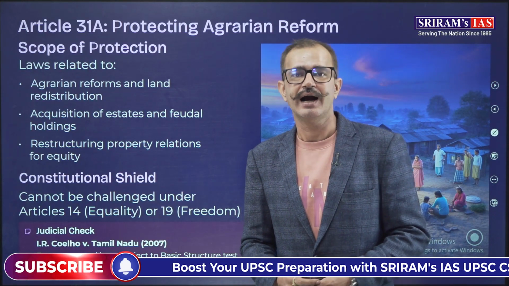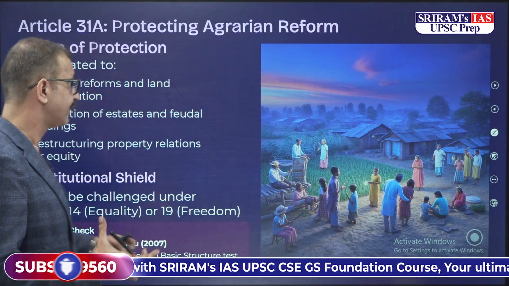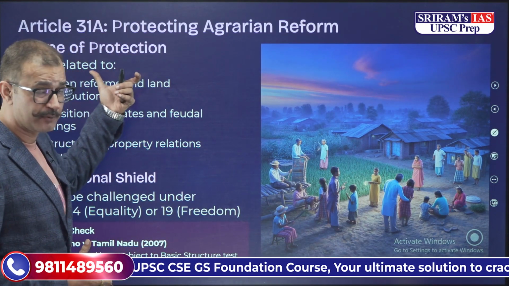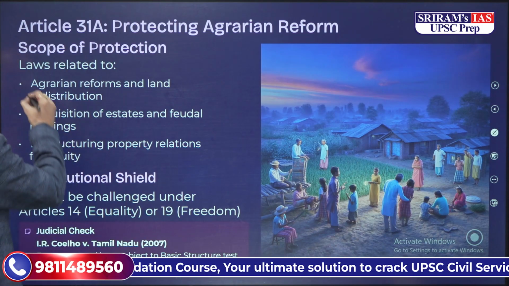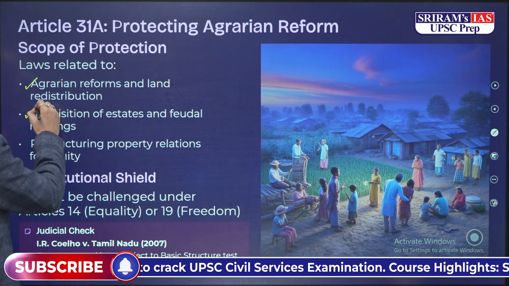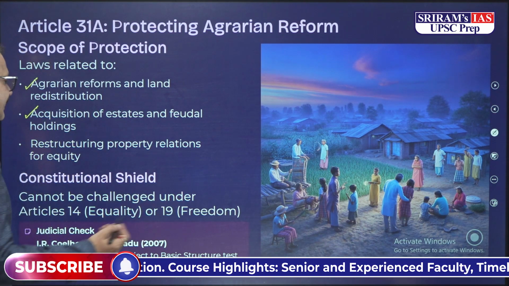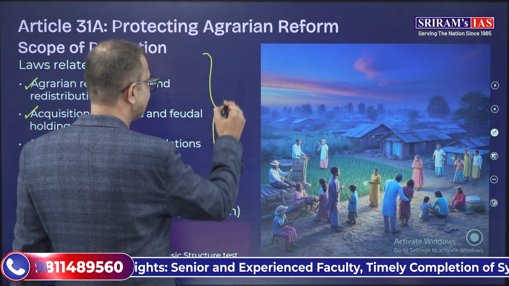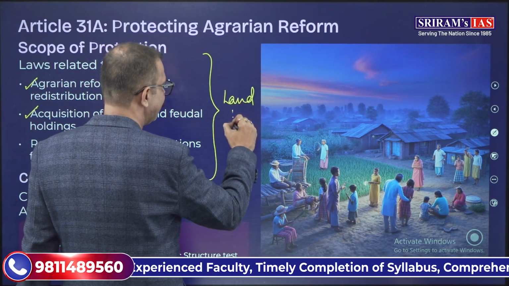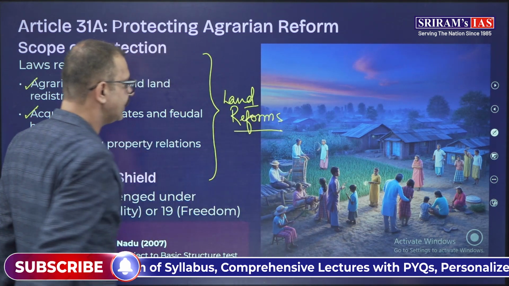And for that, Article 31A is there, that protects the agrarian reforms, as well as the scope of protection that relates to agrarian reforms and land distribution, acquisition of estates and feudal holdings, and restructuring property relations to equity. When we are talking about this, it is all about the land reforms that were conducted in India.